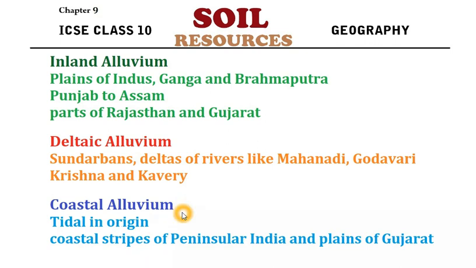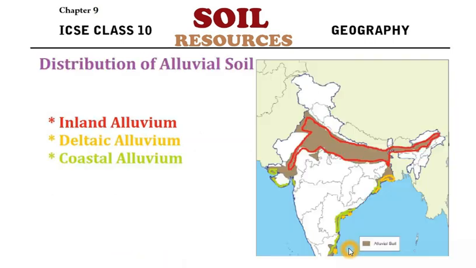This soil is actually deposited by the tide over the ocean. So the soil particles from the interior part of the ocean are taken to the coast area and deposited. Just like the way rivers carry sediments from the top of the mountains, here the ocean, or the sea, or the tide is carrying sediments from sea to the land. So this type of alluvial soil is found in the coastal areas, and that is what is called coastal alluvium. We can see this in the coastal stripes of peninsular India as well as in parts of Gujarat.